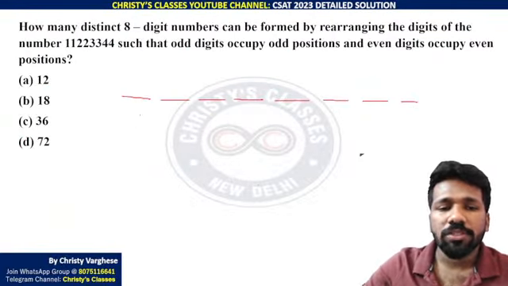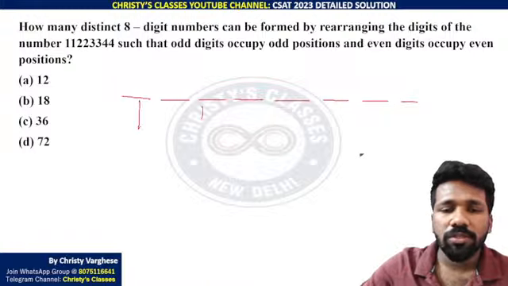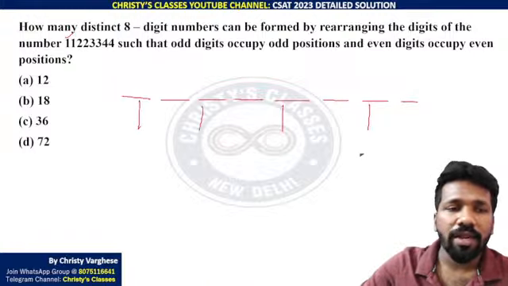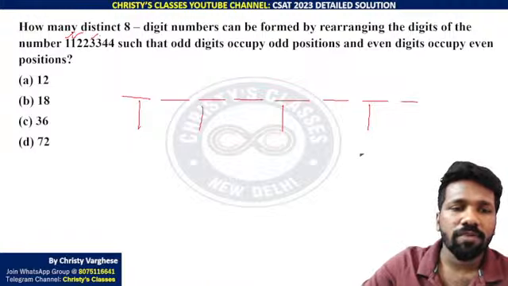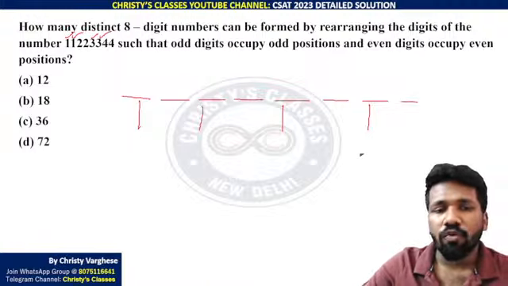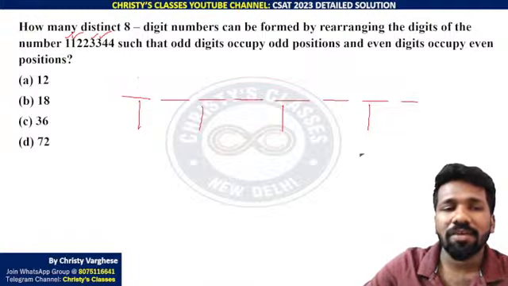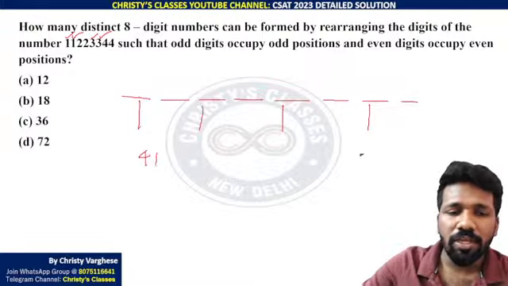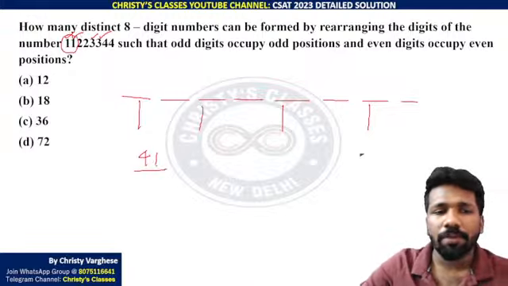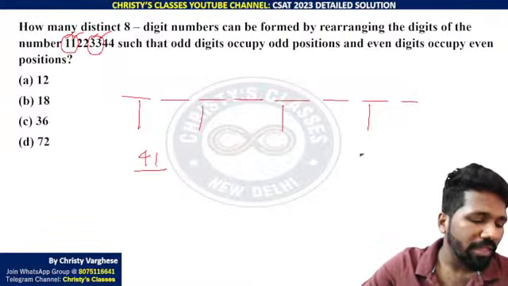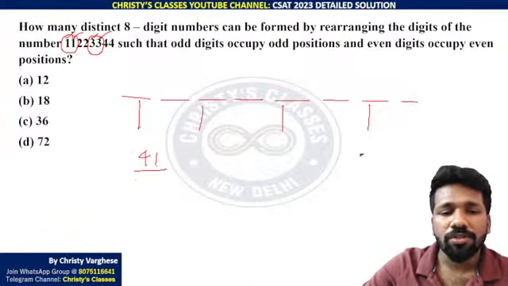Which are the odd positions? This one, this one, this one, this one. Now, which numbers can you put there? Odd numbers, which are 1, 1, 3, 3. 4 positions, 4 letters can be rearranged in 4 into 3 into 2 into 1, or 4 factorial ways. But due to repetition you have to divide. 1 is occurring 2 times, so you have to divide by 2 factorial.